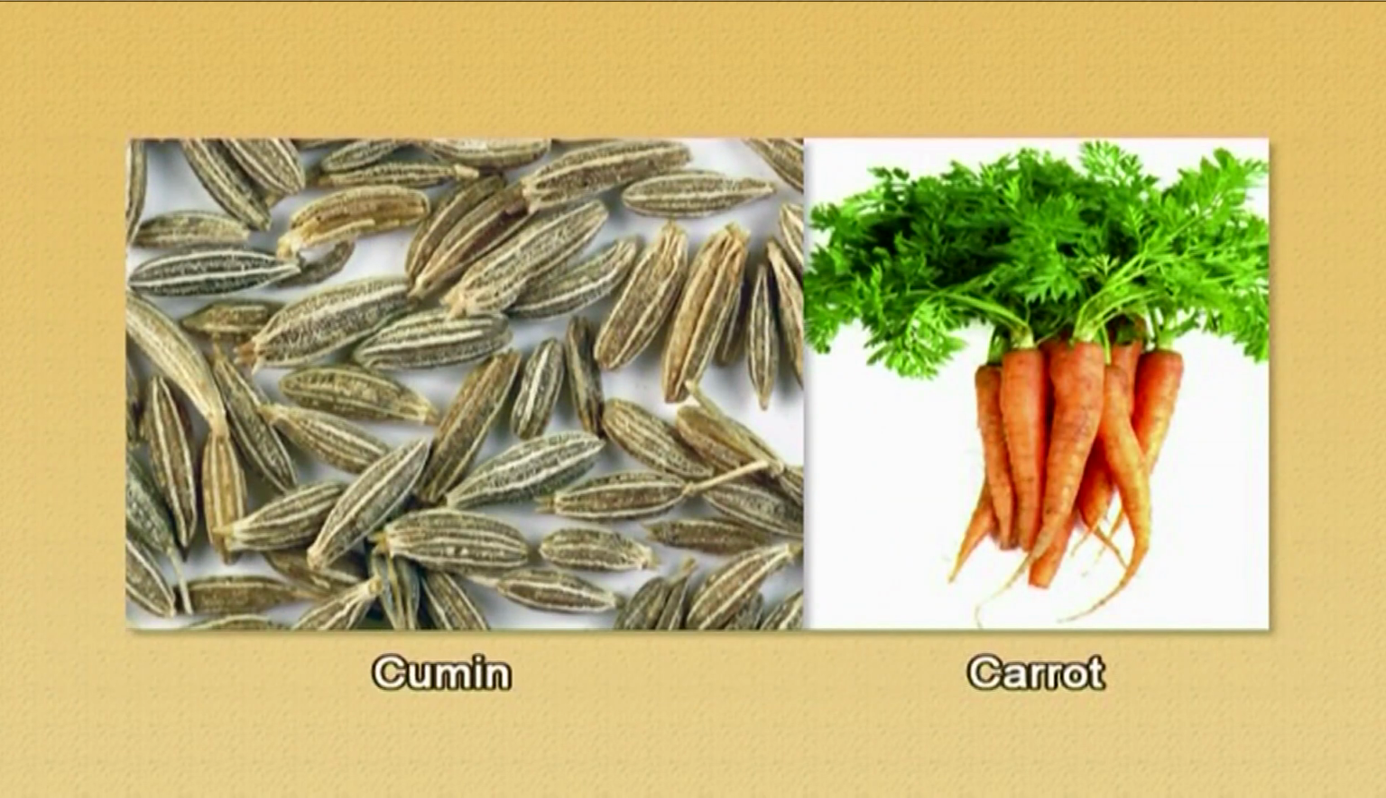Do you know? These different types of plants, whether carrot or cumin, they all belong to a single botanical family known as Apiaceae. So, let us today discuss this family Apiaceae. In today's lecture, these aspects of the family Apiaceae will be discussed.